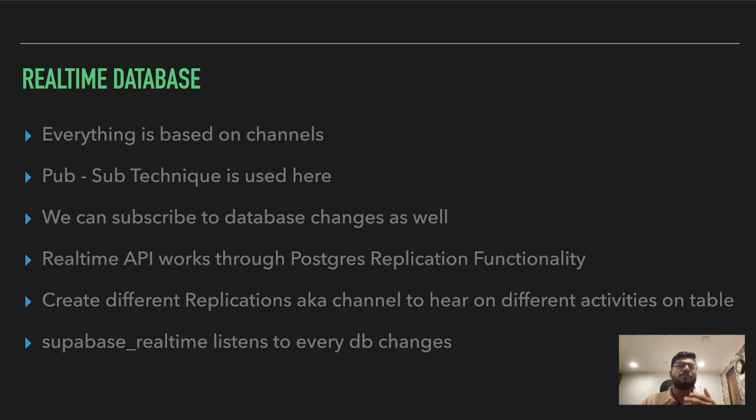Secondly, we also have an option that inside a table, suppose there are 10 columns, but I just want to listen to the data changes happening on four columns. We can use that. Even if there are different operations like creation, updation, or deletion, I can apply my channels so that I just want to listen to all the insert queries happening in the products table. I just want to listen to all the update changes happening inside the products table. In this way, we can create different channels.